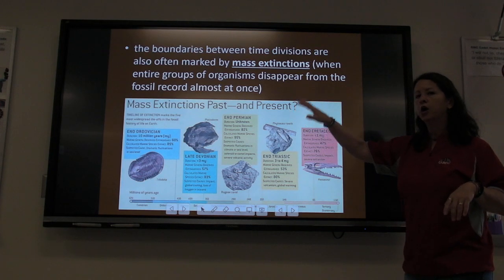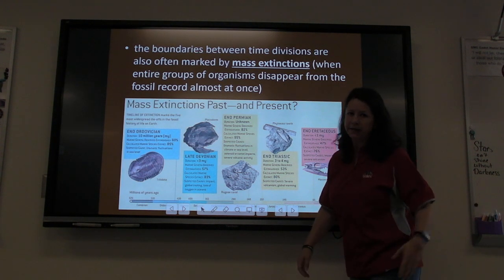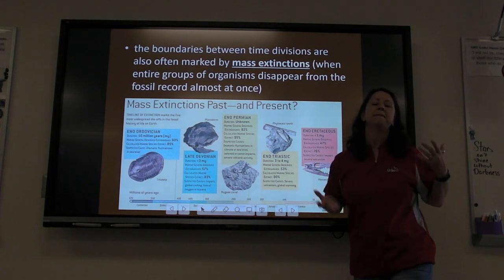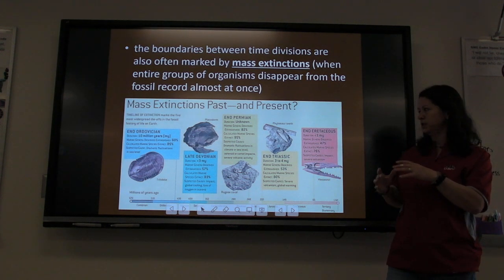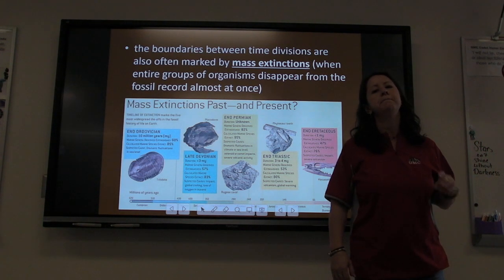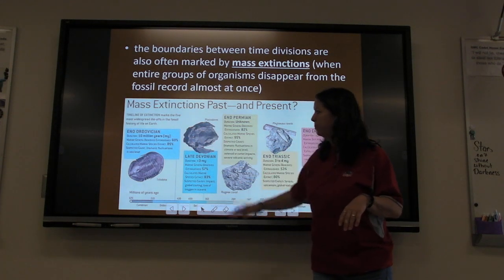So when entire groups disappear, that's a mass extinction. And of course, everybody knows about the dinosaurs disappearing. That's the most famous mass extinction. So a good example to think of for a mass extinction is the dinosaurs disappearing. There have actually been a lot of different mass extinctions in the history of our planet. These are just a couple of them.